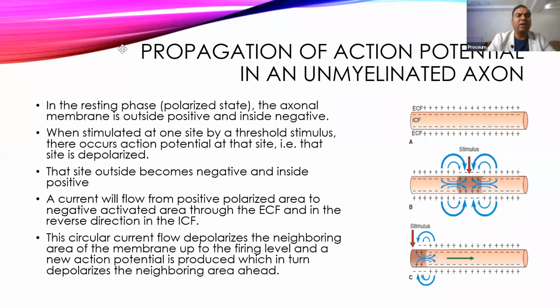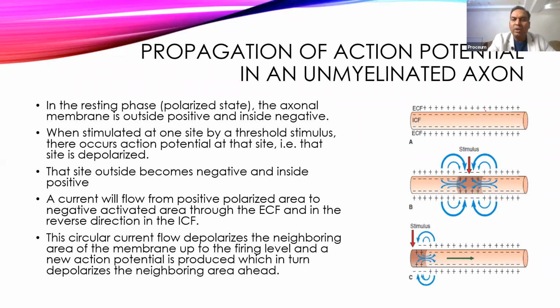Now, how does conduction or action potential propagate in the nerve? First, we'll try to understand this propagation. First, we'll think about unmyelinated axons. An unmyelinated axon has a wrapping with the Schwann cell, but it is not firm. So both sides of these fibers are exposed to intracellular fluid and extracellular fluid continuously. The fluid present inside the axon is called intracellular fluid. The fluid present near the outside of the axon we call extracellular fluid. Both will be present.